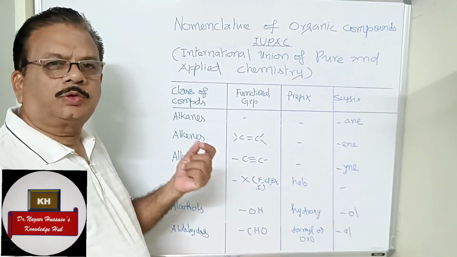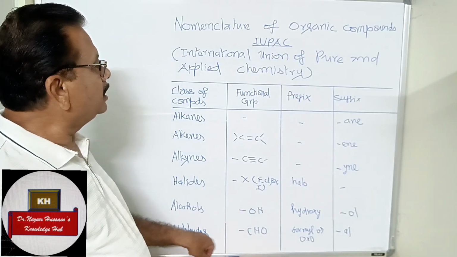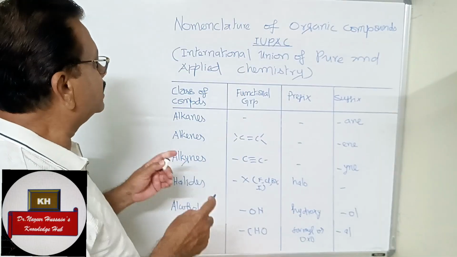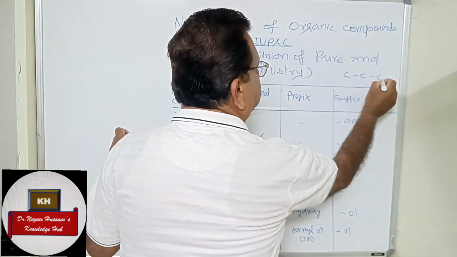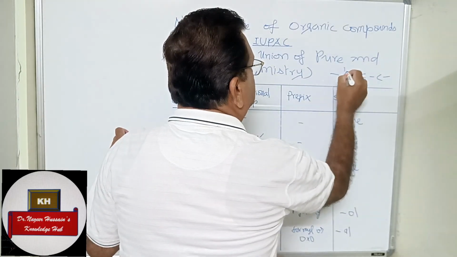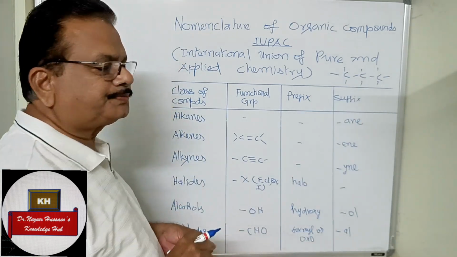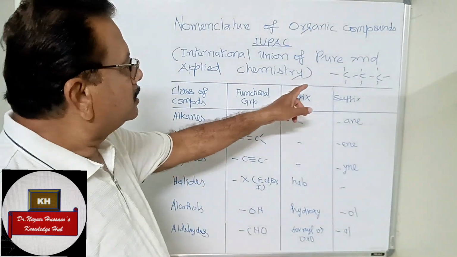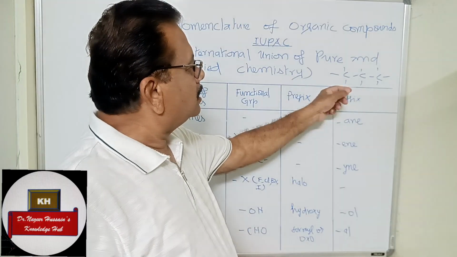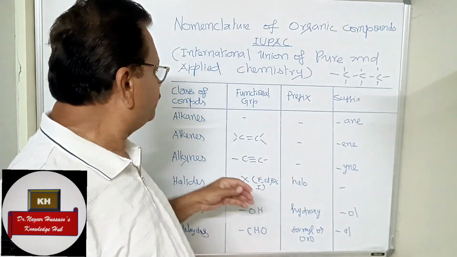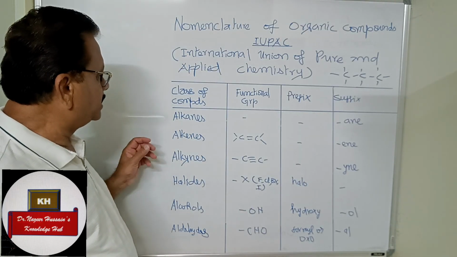Now you see different functional groups in organic compounds. Normally the organic compound I am talking about, the aliphatic, has a chain of hydrocarbons. You see this hydrocarbon chain, the carbon has 4 valence bonds, and this chain can take any functional group, like halides, alcohols, aldehydes.